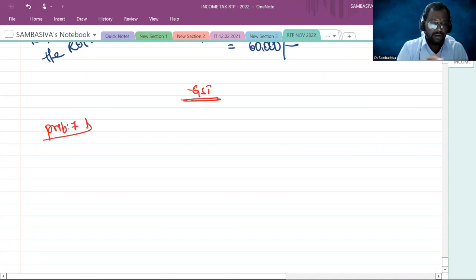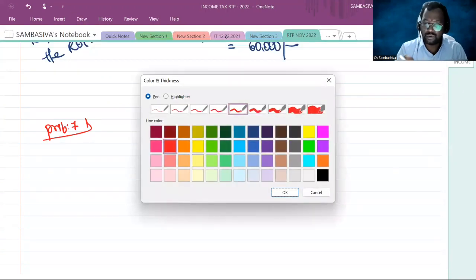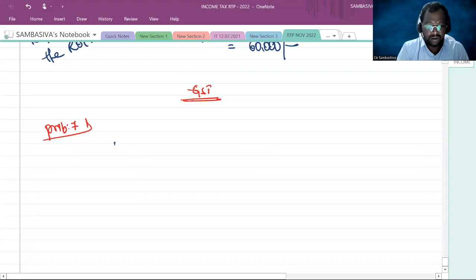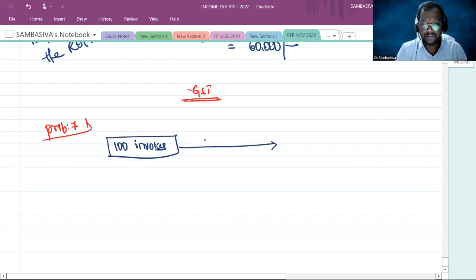Let us analyze the information provided to us. Totally, we have received 100 invoices from various suppliers involving input tax of 10 lakhs.